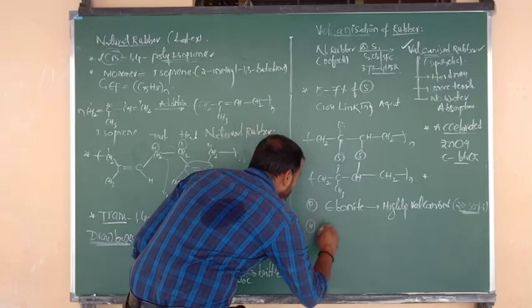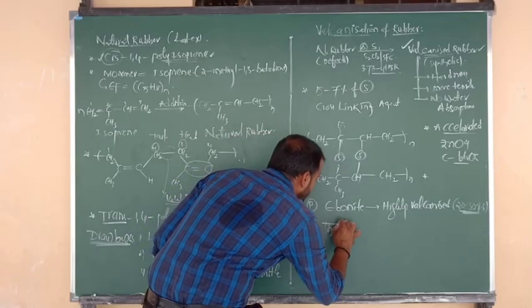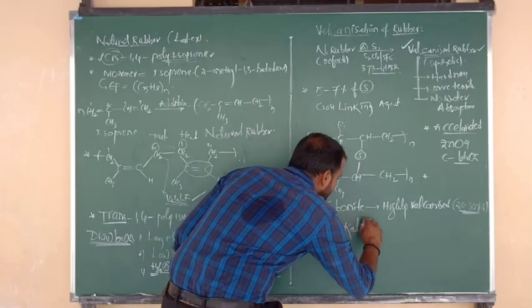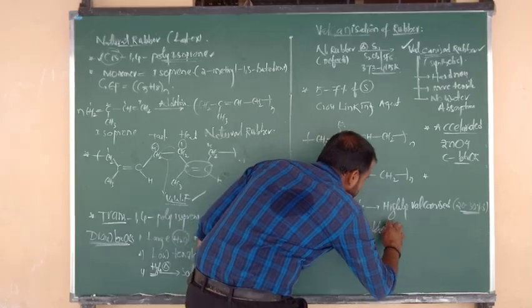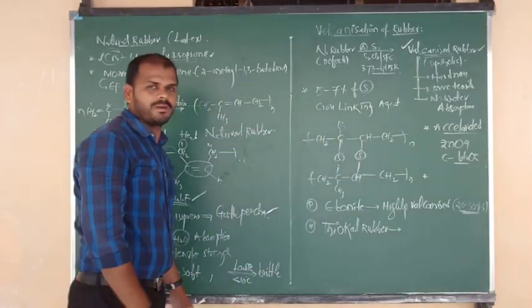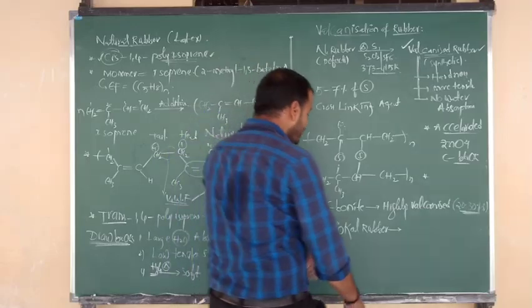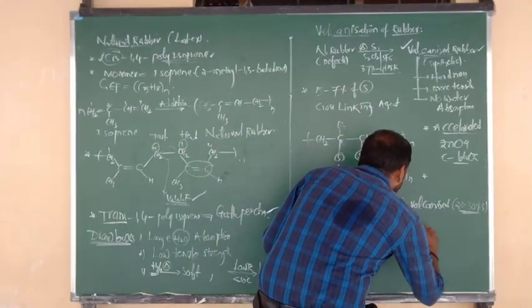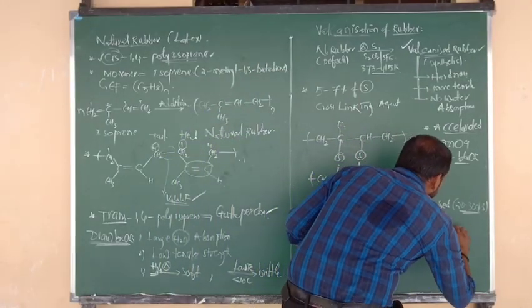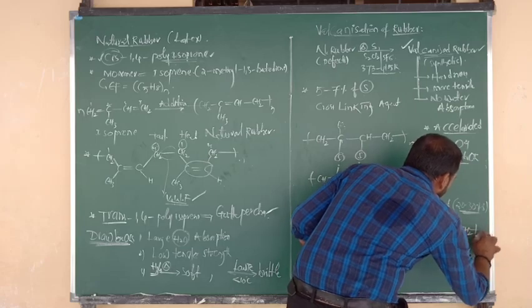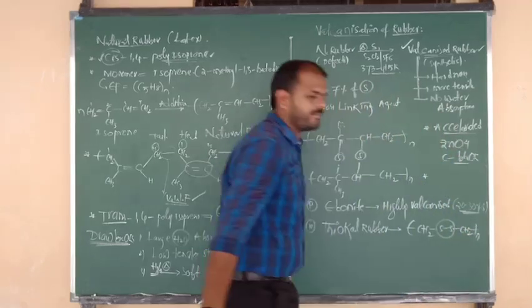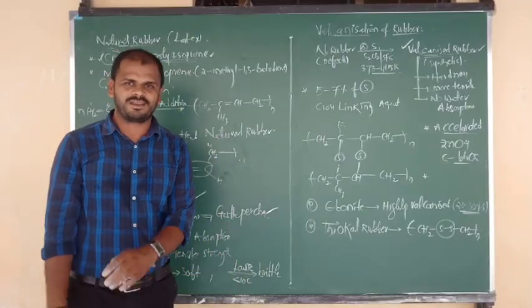Good. And one more question also repeated in the previous exams. Try to remember this formula also. This is the thiokol rubber. Which rubber? Thiokol rubber. What is the formula of thiokol rubber? Thio means sulfur. Bond CH2, again S-S, again bond CH2, taken n. So the S-S link should be there. That is called thiokol rubber.